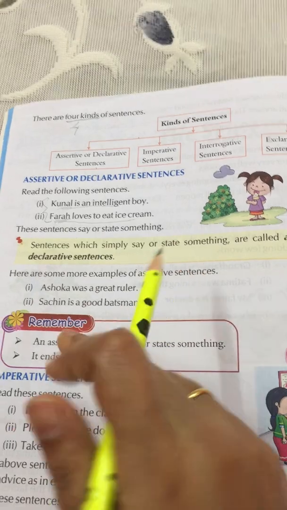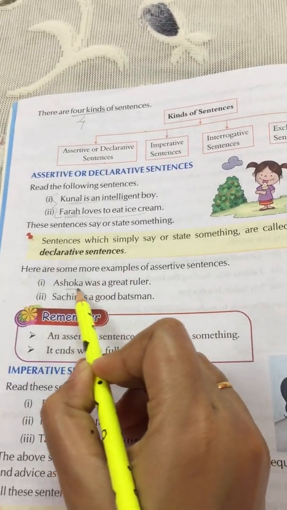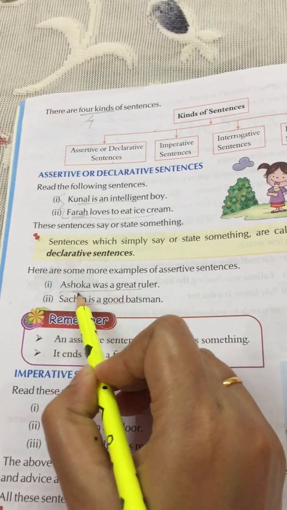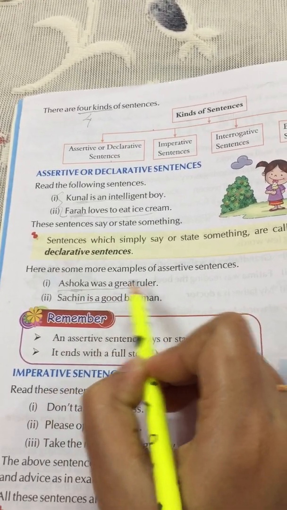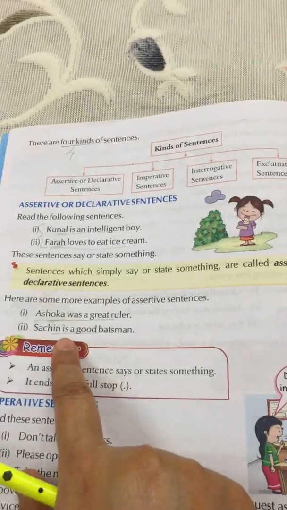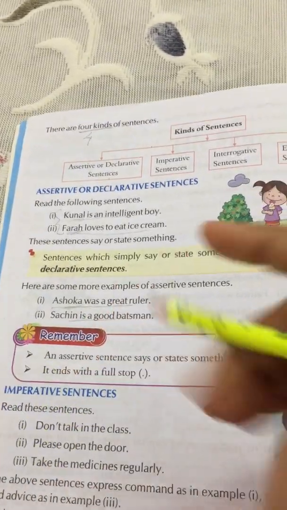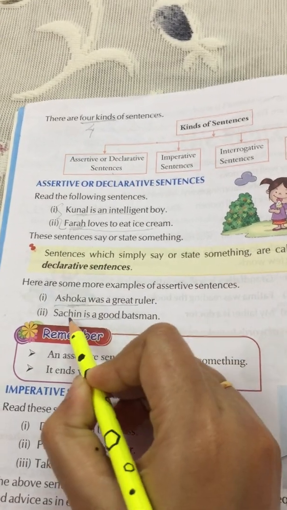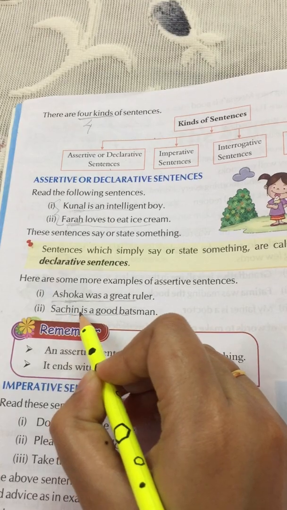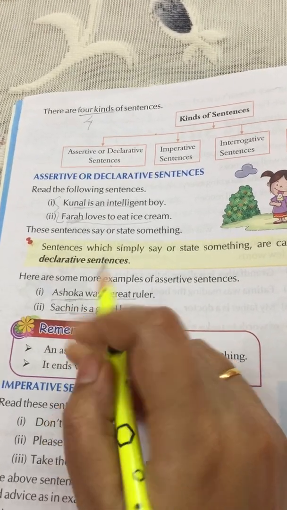Sachin is a good batsman. So these are the sentences that say something about the person. Here something is being said about this person Ashoka, that he was a great ruler. Sachin is a good batsman. Here this sentence is about Sachin, and something is being said about this cricketer called Sachin.